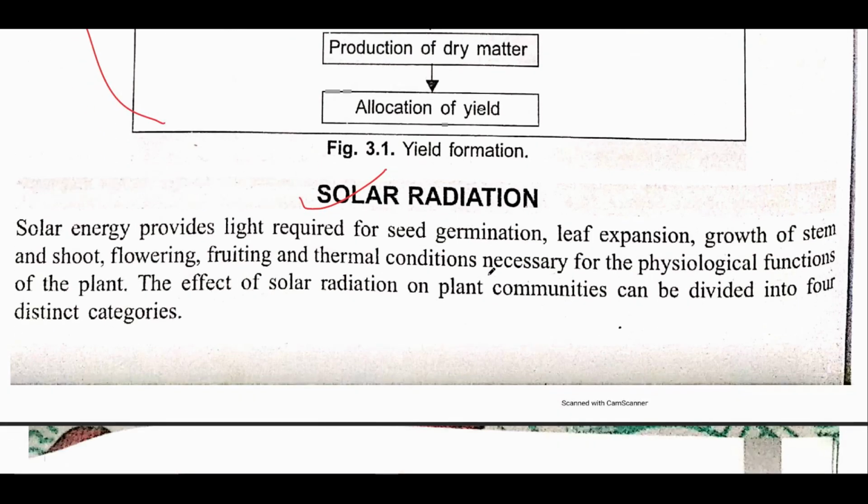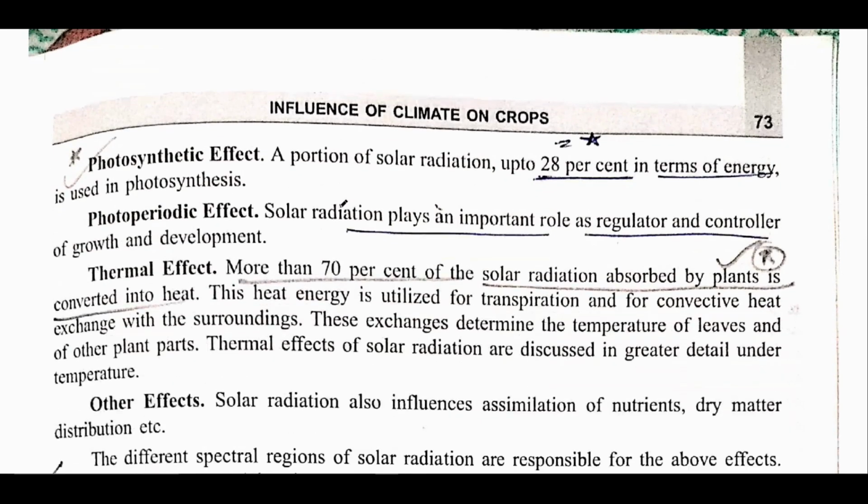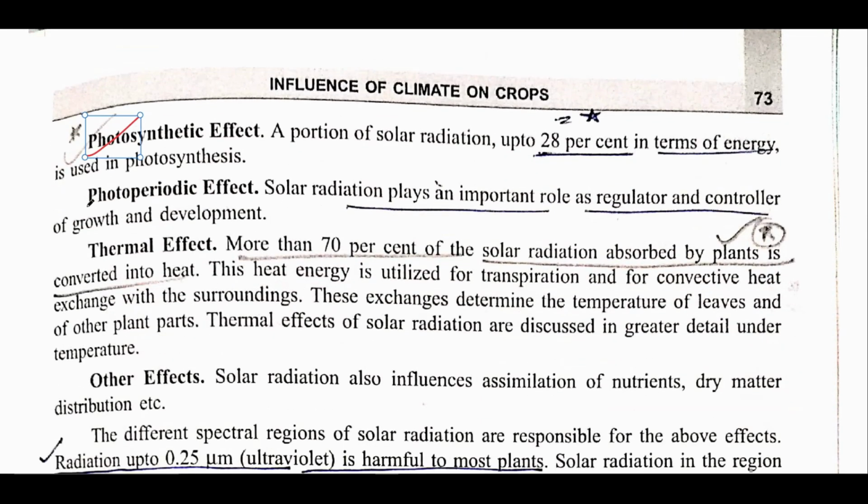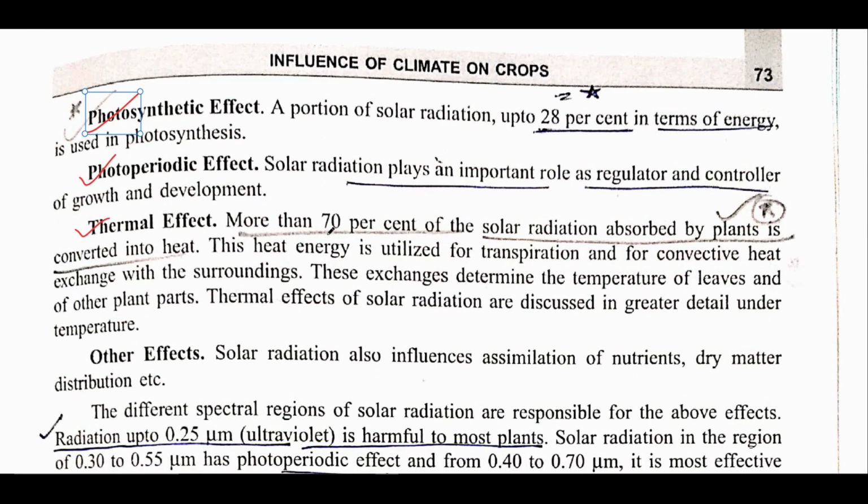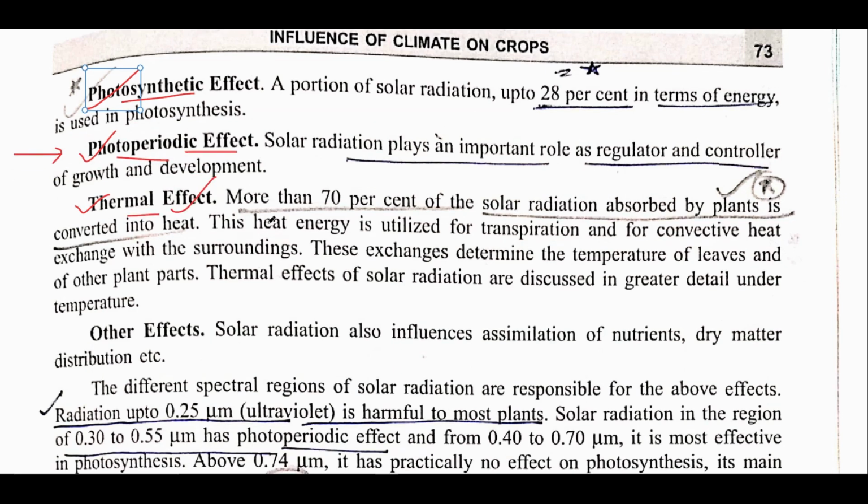Now, solar radiation, the most important part. See, solar energy provides the light that is required for seed germination and various other parts. Also remember that the sun is the ultimate source of energy. Now, these are very important points: photosynthetic effect, photoperiodic effect, and thermal effect. See, when solar radiation has an effect on photosynthesis, it is known as photosynthetic effect. When it has an effect on the photoperiod of a plant, that is long day, short day, it is known as photoperiodic effect. And when it has a heating effect, it is known as thermal effect of solar radiation.